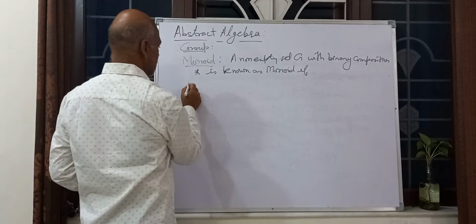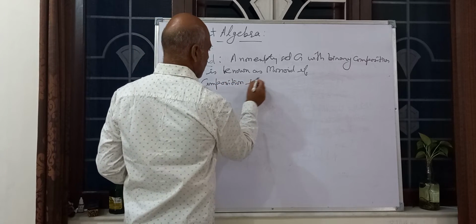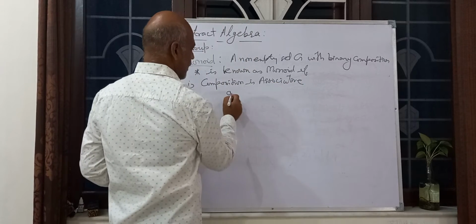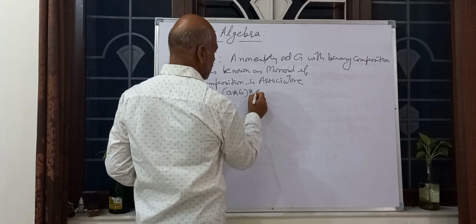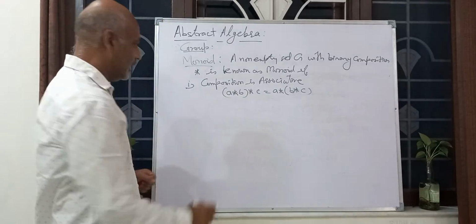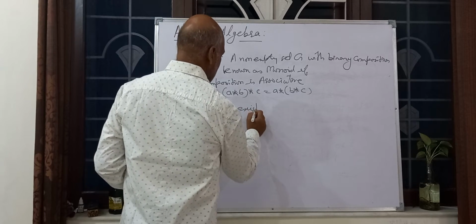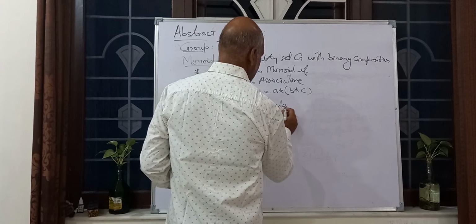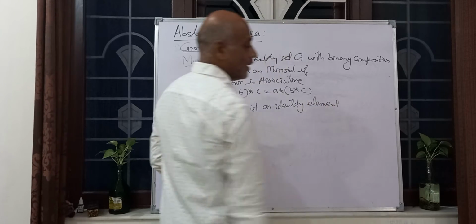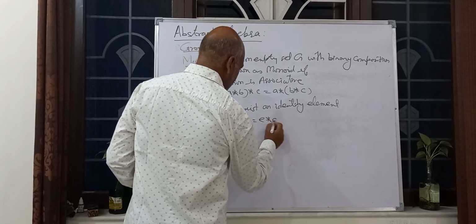if first, composition is associative, meaning (A star B) star C is equal to A star (B star C), and second, there exists an identity element. Identity element exists means A star E is equal to E star A is equal to A.